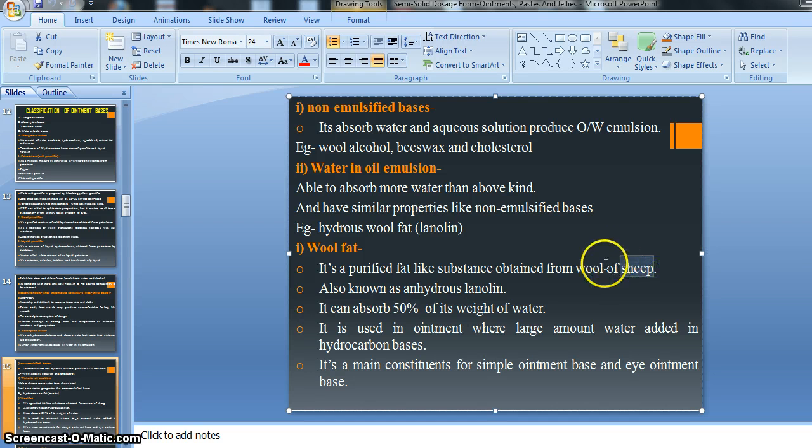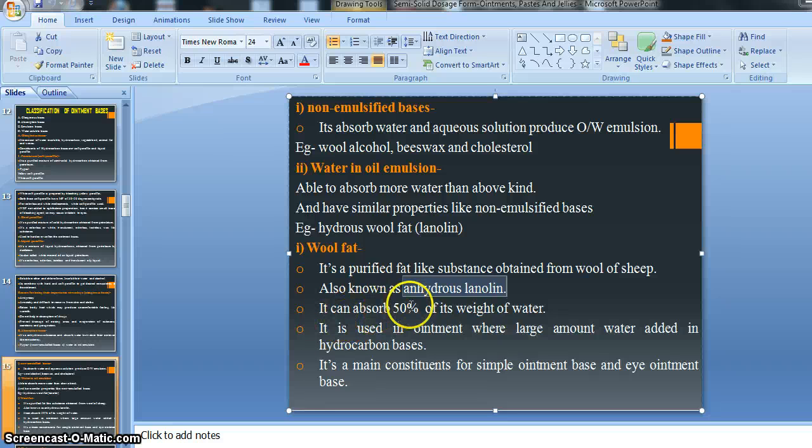And from the wool of sheep we can obtain the wool fat, right? It is also known as anhydrous lanolin. Anhydrous means it does not contain water, but it can absorb water, right? That is, wool fat is also called anhydrous lanolin.